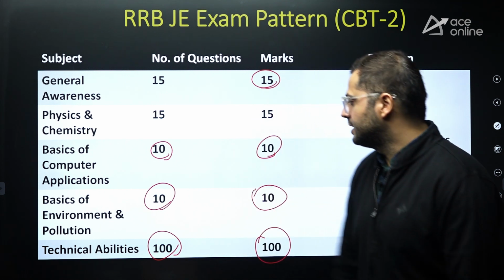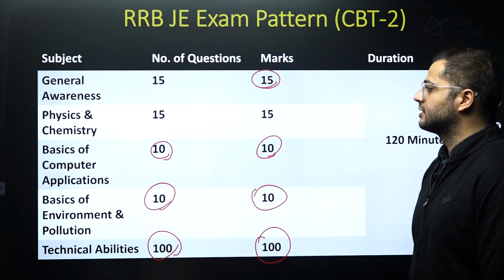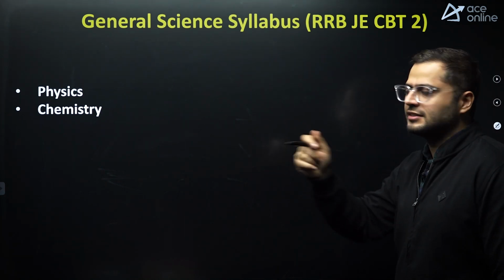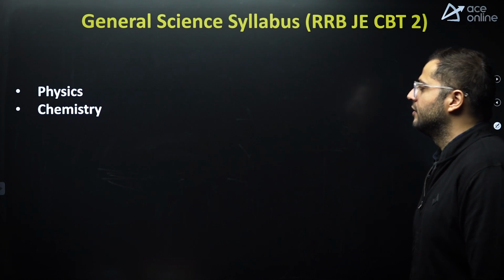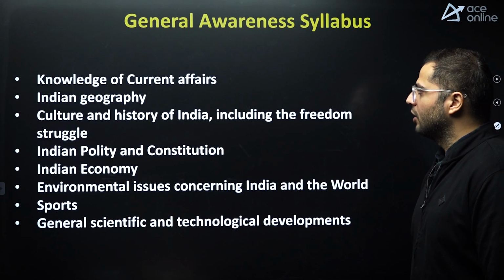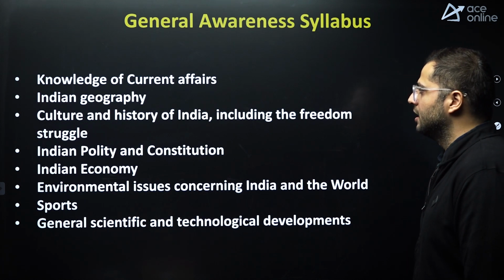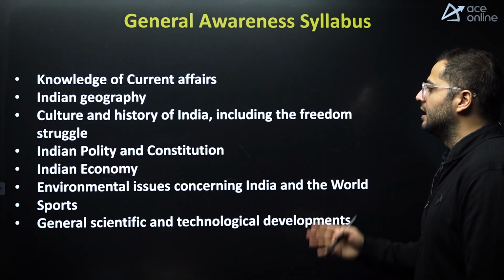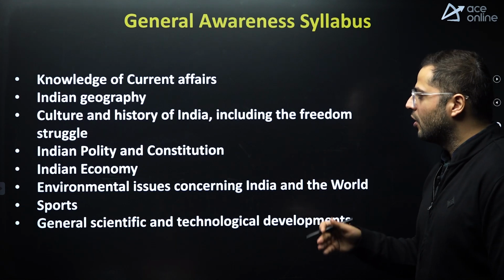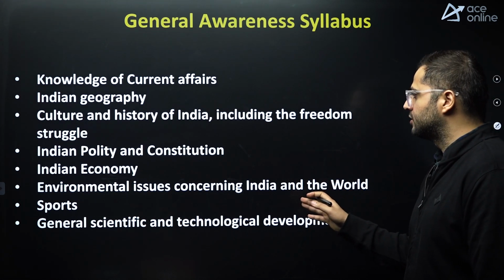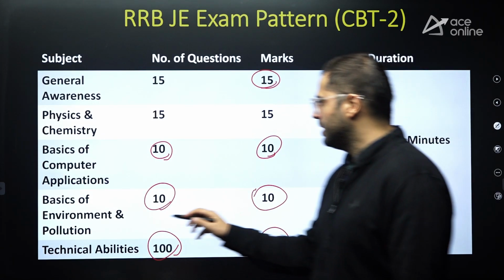Now, discussing the syllabus in detail: the general science syllabus for CBT-2 is physics and chemistry basics up until class 10th and 12th. After that, the general awareness syllabus: knowledge of current affairs, Indian geography, culture and history of India including the freedom struggle, Indian polity, constitution, Indian economy, and environmental issues concerning India. This particular topic will be covered here as well.